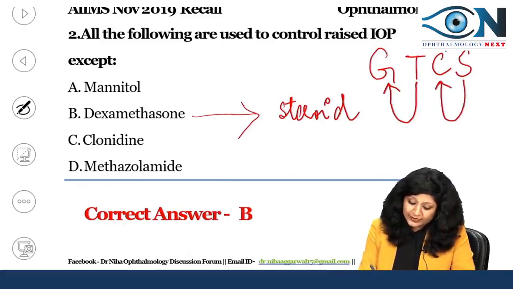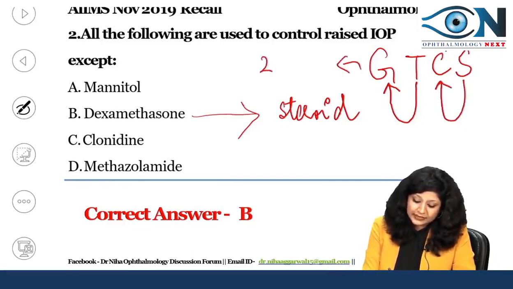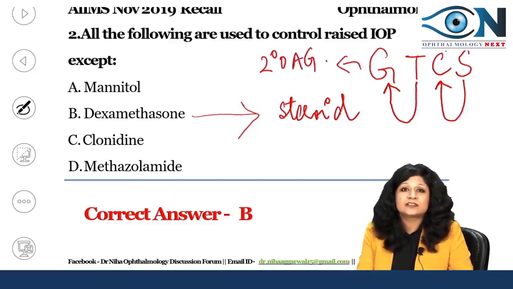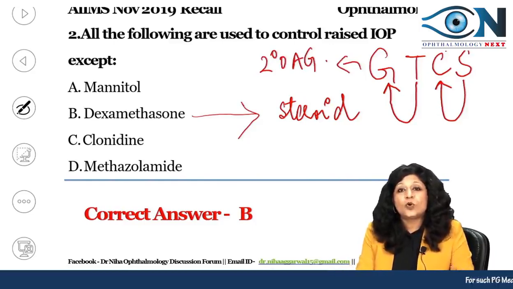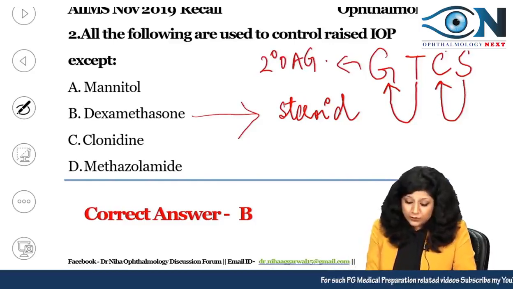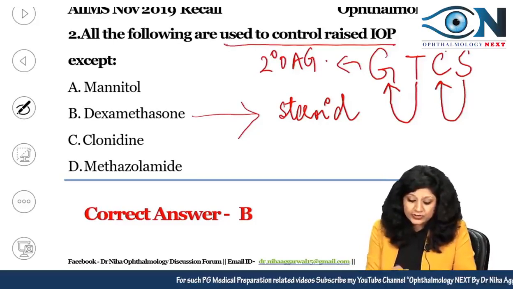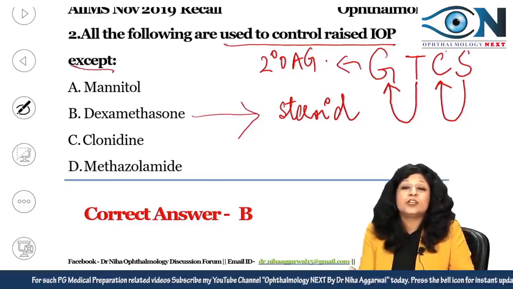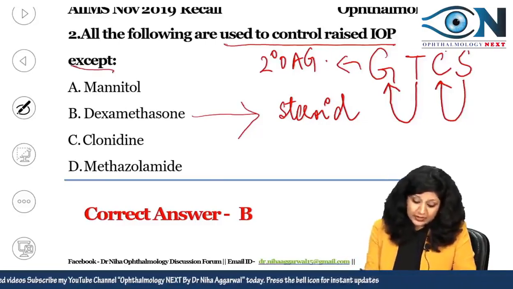Now, what type of cataract? Posterior subcapsular cataract. And what type of glaucoma? Secondary open angle type of glaucoma. So, this is always taught to you in classes, and you always know that steroids can cause glaucoma. So, obviously, it is not used to control the raised IOP. It is one of the causes of the raised IOP.